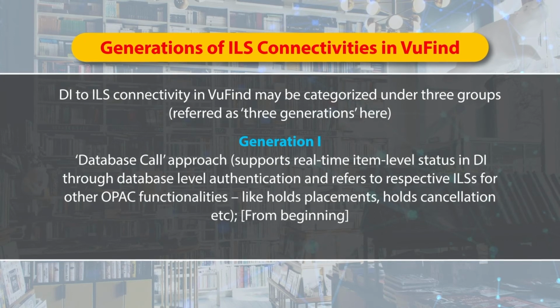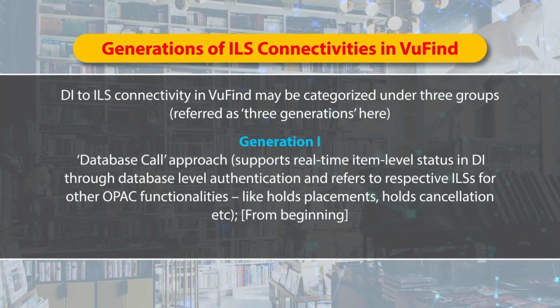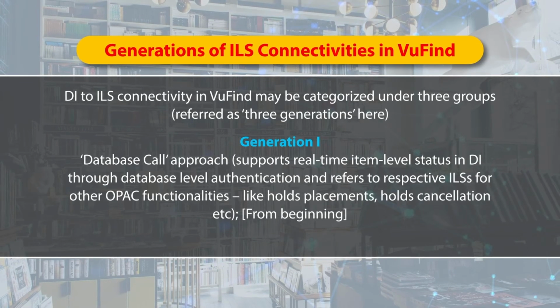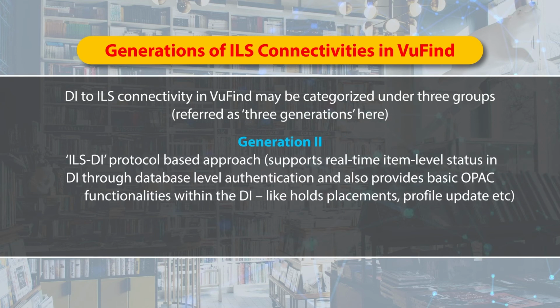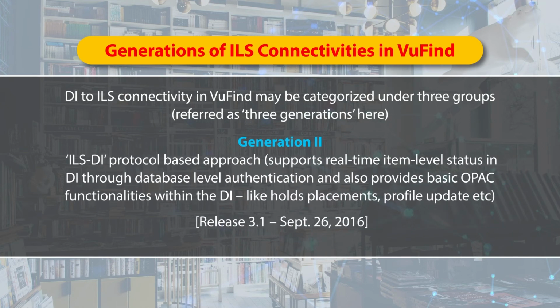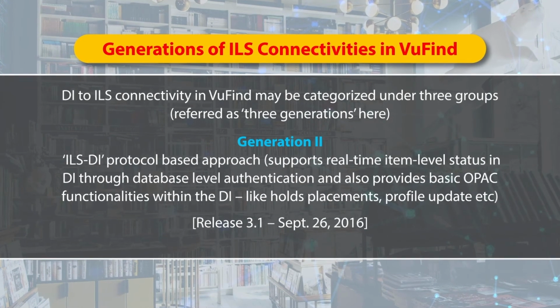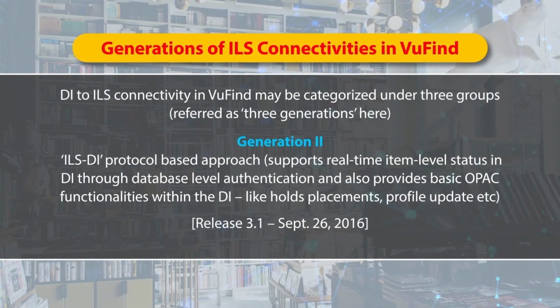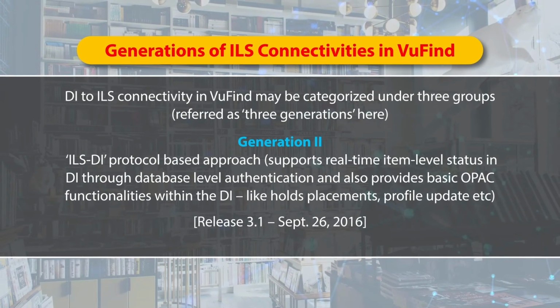That means the backend MariaDB or MySQL database user and its password, that is slightly dangerous in nature. So generation 2 deals with the ILS DI protocol based interaction between the discovery interface and ILS, but there also we need to share database level authentication with the union catalog agency.